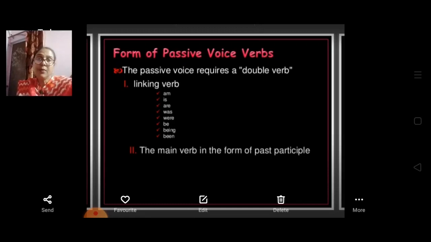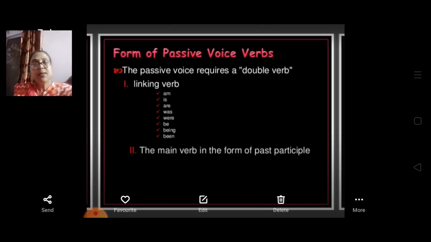So just always keep in mind, to make active to passive voice, we are always using double verbs. First is the linking verb and then the main verb, which is always in past participle. So these are the rules that we always keep in mind. After that, I am giving a very short introduction. After that we will discuss how to change simple present tense active voice to passive voice.